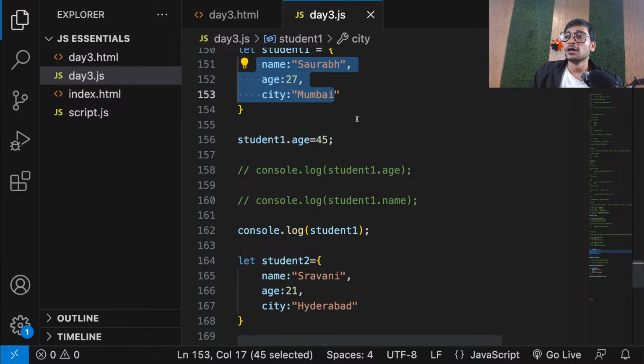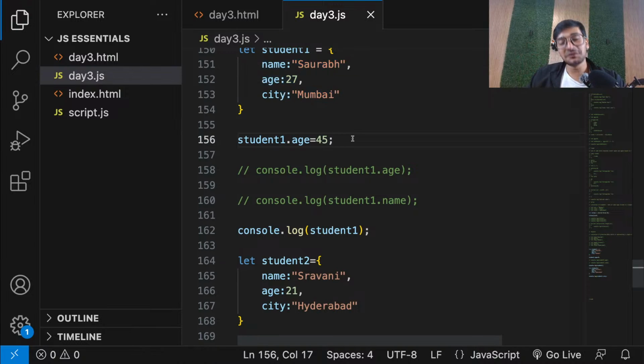Okay. So guys, to start with the Netflix project, the first thing that we have to do is understand this array of objects, because today we'll also be preparing the data that we'll be using for the Netflix project. So we'll be preparing the data for all the movies that we'll be displaying on our Netflix project. Is that clear, guys? Everyone? That's why it's very important.